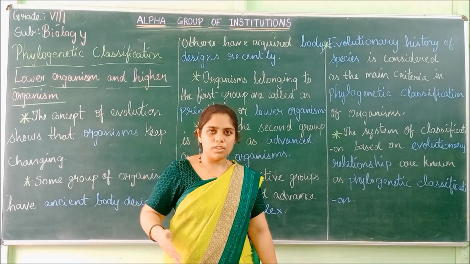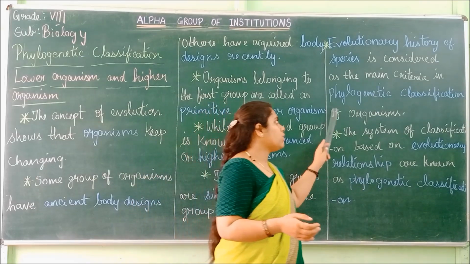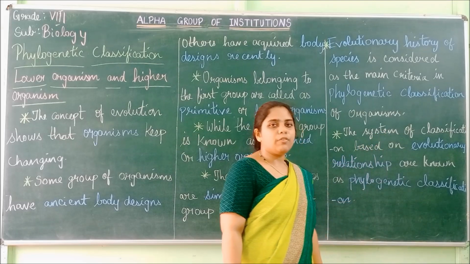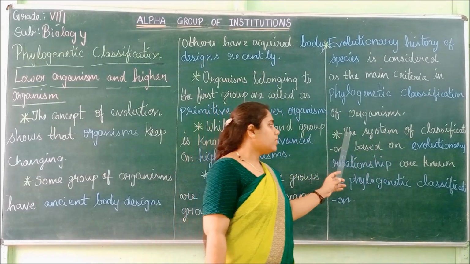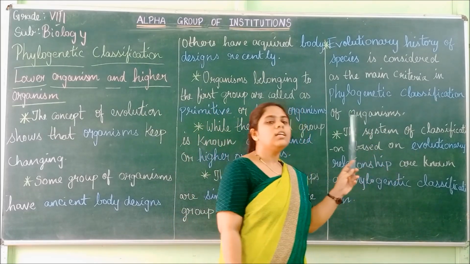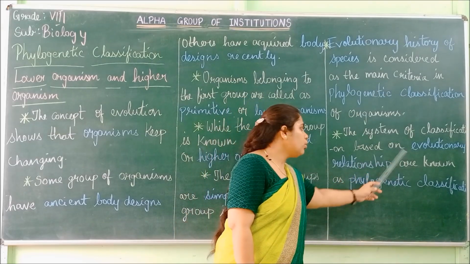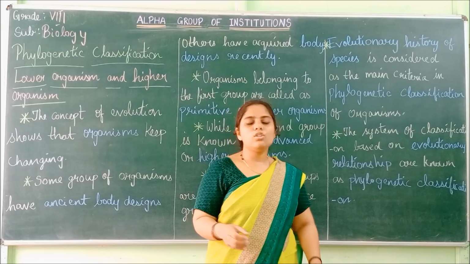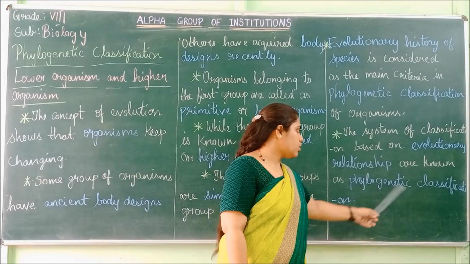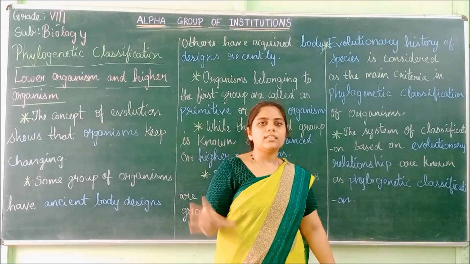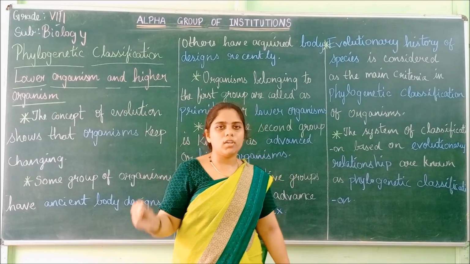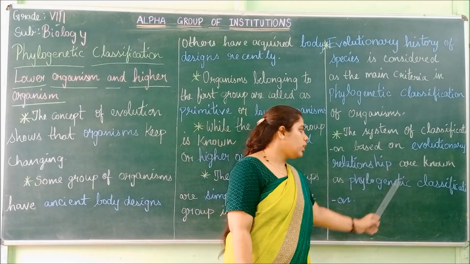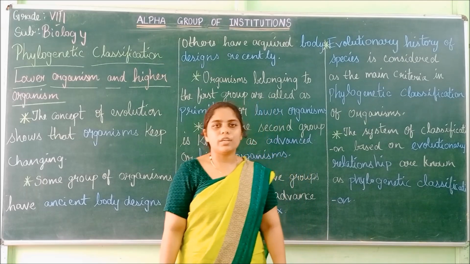Based on that evolutionary history and relationship, phylogenetic classification is made.